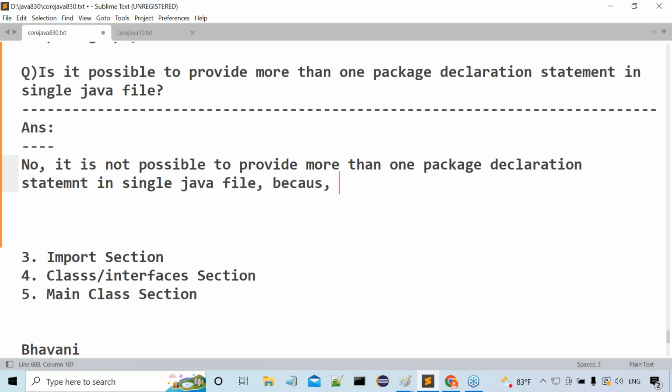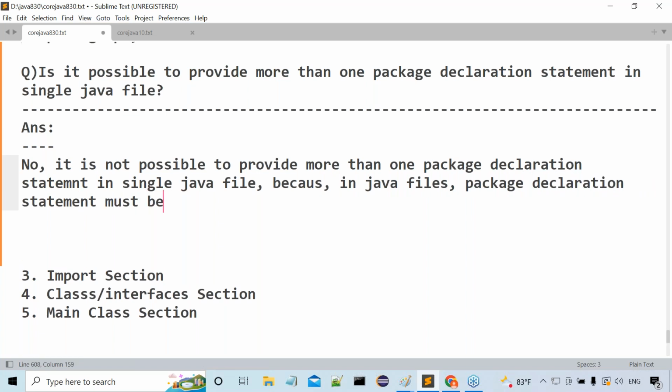Why? Because in a Java file, the package declaration statement must be the first statement. Package declaration statement must be the first statement. Because of this reason, more than one package declaration statement is not possible.